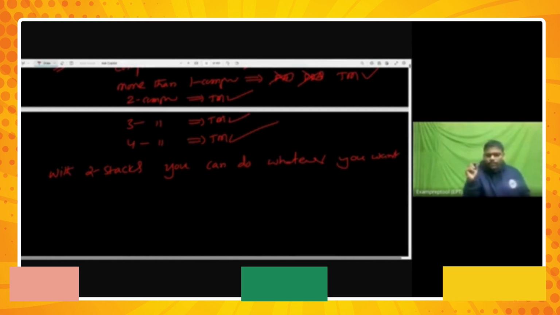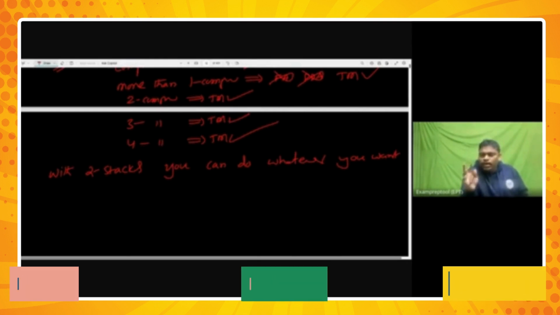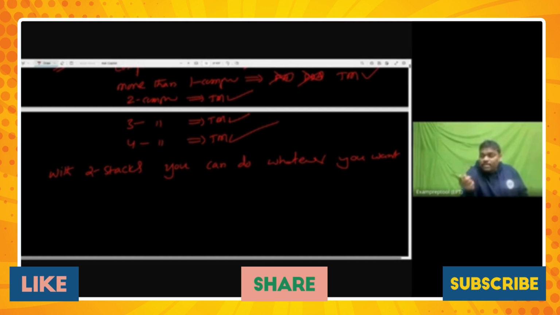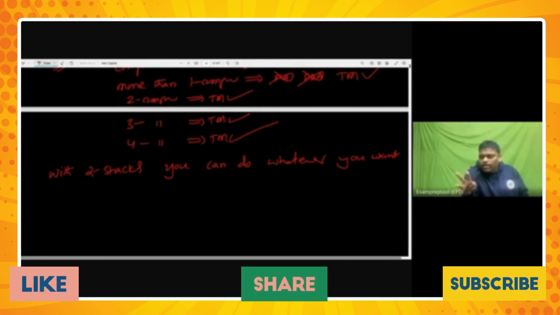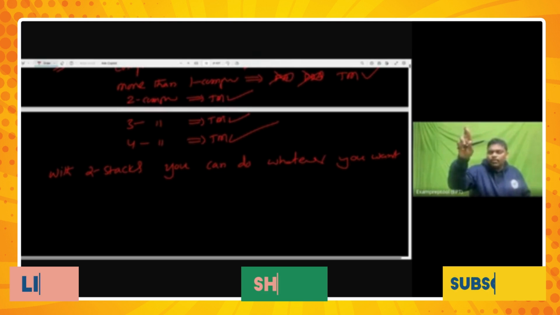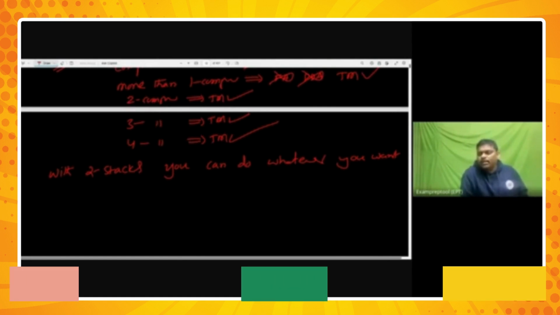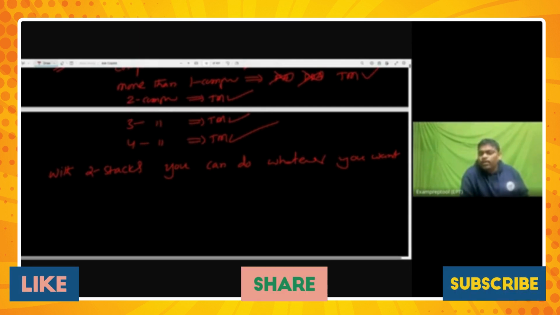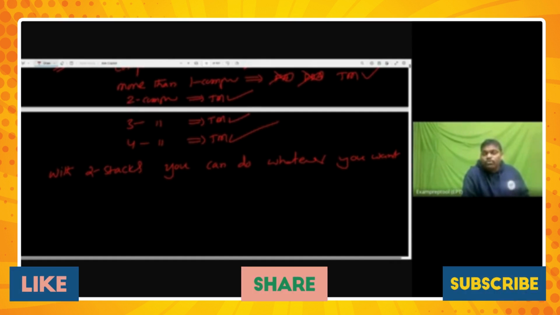Now, it is the correct time to ask you. Stack and queue, both are opposite or not? Stack is last in, first out. Queue is first in, first out. Stack and queue are opposite. Am I right or not? Remember, with two stacks, you can do whatever you want. What is the meaning? With two stacks, you can do a queue also. That is the reason in interviews, people will ask you, how can you implement a queue using stacks? Take two stacks, you can do it. Using two stacks, you can do whatever you want.